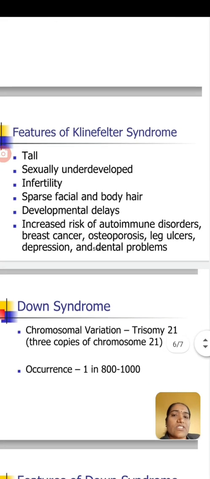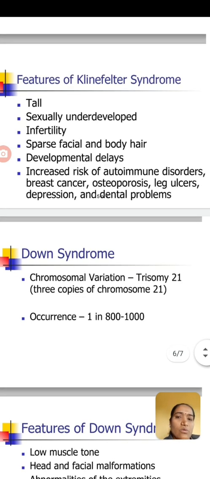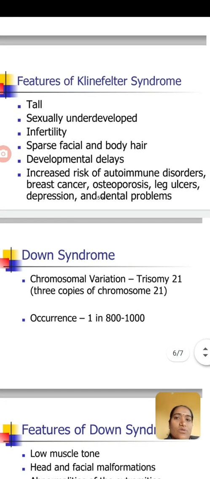Then what are the features of Klinefelter syndrome? A person who has the extra X chromosome, or Klinefelter syndrome, is tall. Second, they are sexually underdeveloped. Then they have infertility, meaning they are unable to give birth to a child.